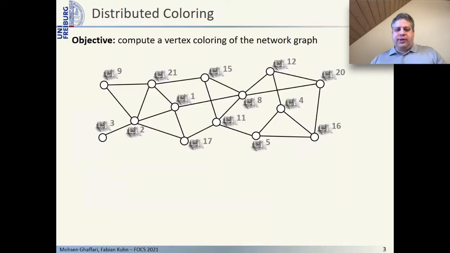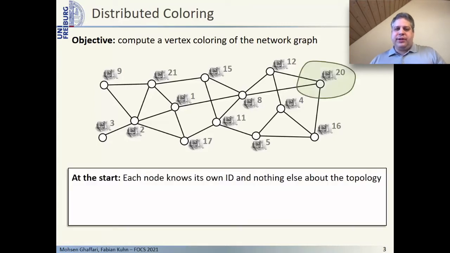In the distributed coloring problem, our goal is to compute a vertex coloring of the network graph on which we run the distributed algorithm. Typically, we assume that at the beginning, each node only knows its own identifier and possibly something about its direct neighbors, but nothing else about the topology.